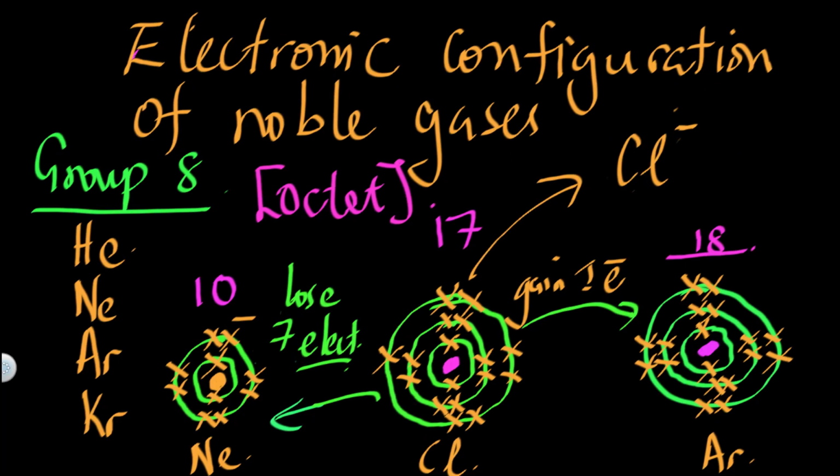The answer is, they try to mimic the noble gases. Then which noble gases do they mimic? They mimic the closest noble gas. So metals move backwards. They lose the valence electrons and form positive ions. Non-metals move forwards. They gain electrons and form negative ions. This is key. This is important.